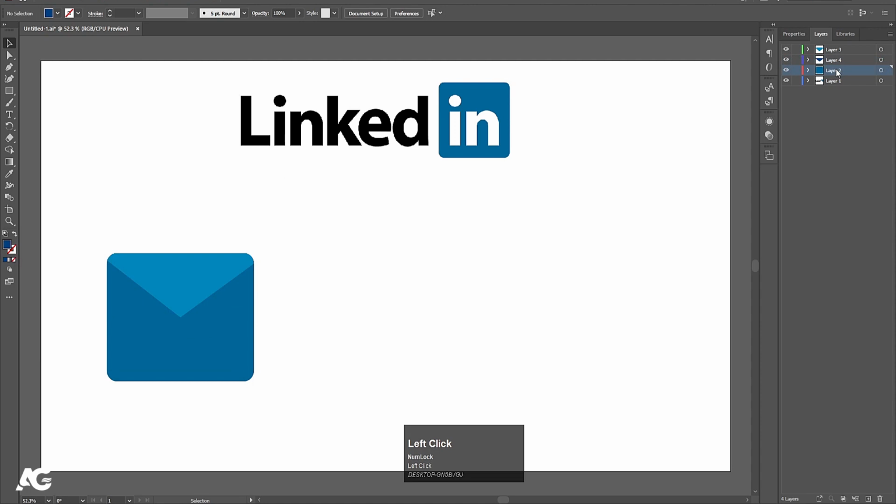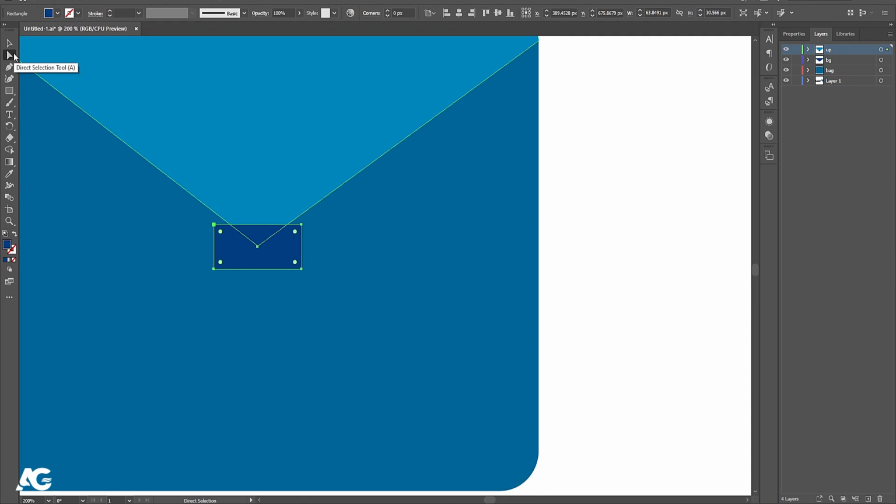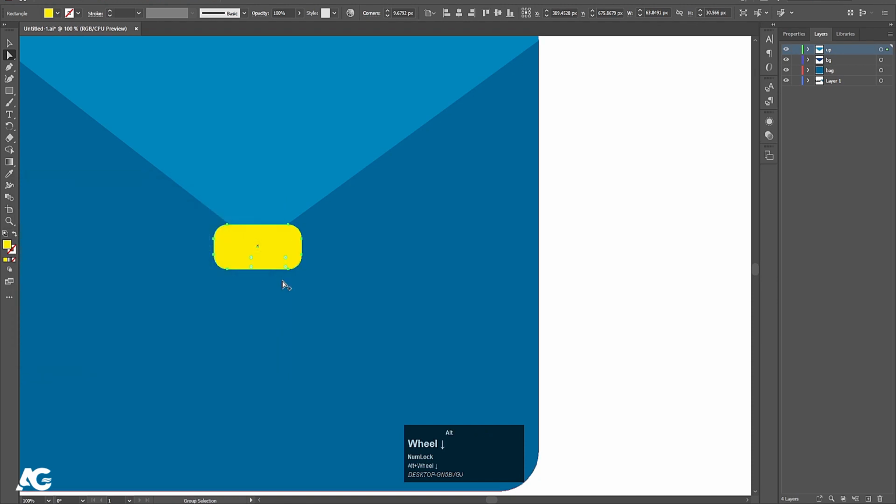Now I'm going to name these layers. Let's call this one BG, and this one let's say up. Yeah, now we will select this up again, or before that we will select this rectangle and we will create one rectangular shape over here. Direct selection tool, A shortcut key, and again make this circular, and for this one I'm going to choose yellow color so it will look like a badge.